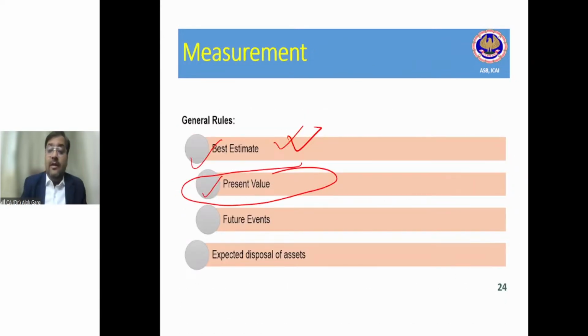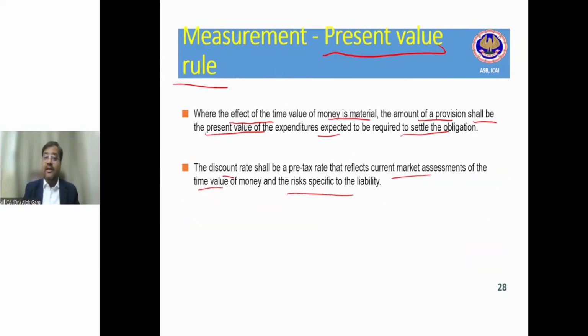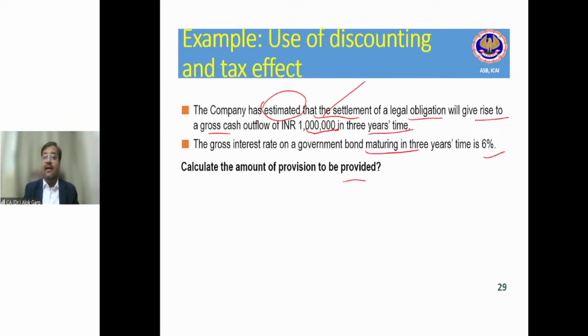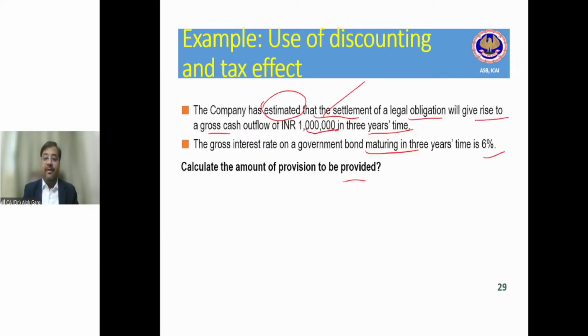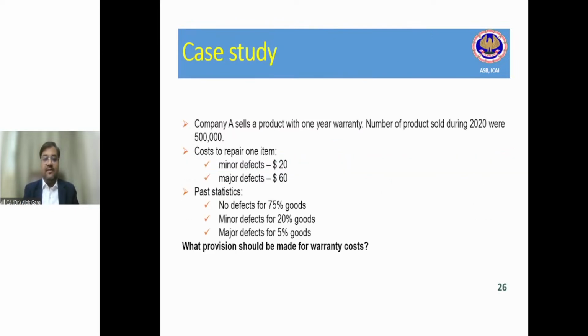Then the present value part, we have discussed that if the time value of money is material, the provision has to be recognized at present value, right? Present value means discounted value. This part we have discussed, and on the Excel file, I have shown you the entire calculation of 50 years for asset retirement obligation. And one of the case studies we have discussed for this was 10 lakh rupees of provision at a 6% rate, right? This entry, this treatment we have also discussed in the last class.